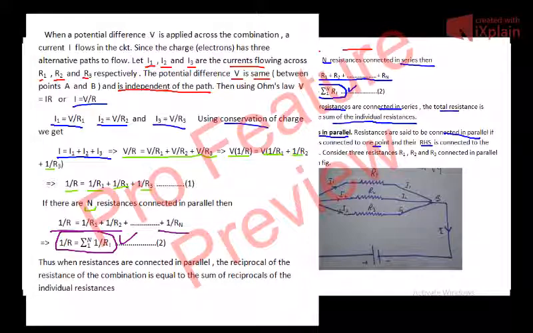Thus, when resistors are connected in parallel, the reciprocal of the resistance of the combination, 1 by R, is equal to the sum of the reciprocals of the individual resistances.